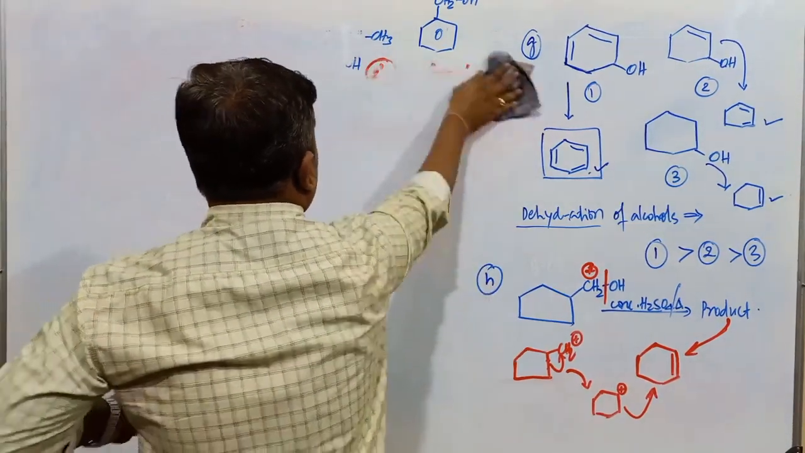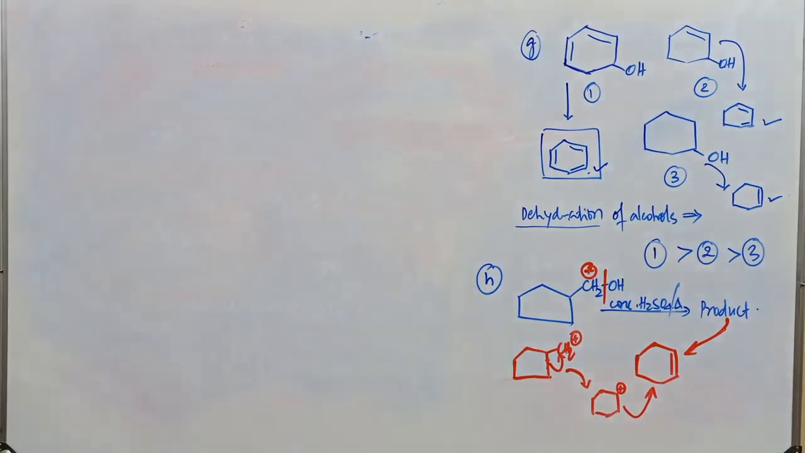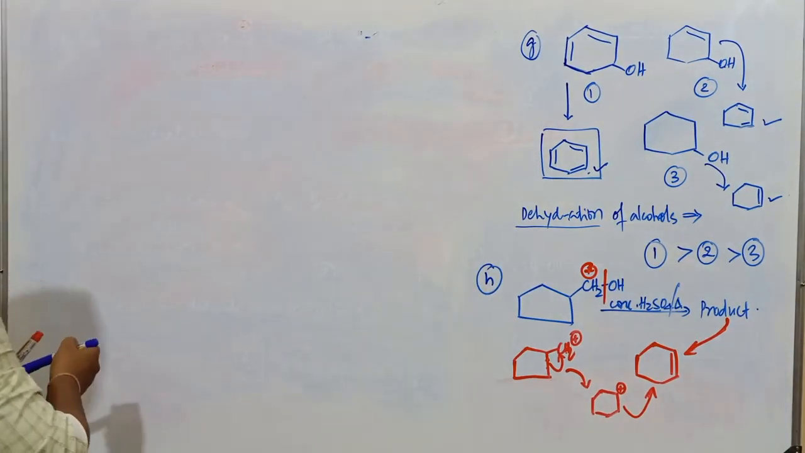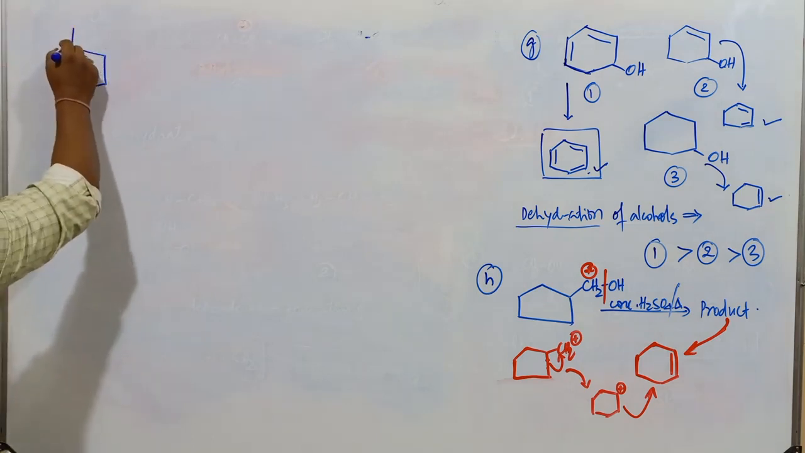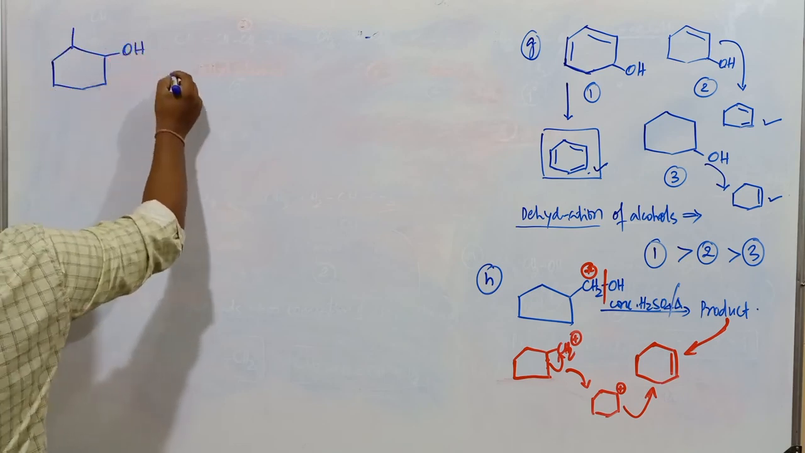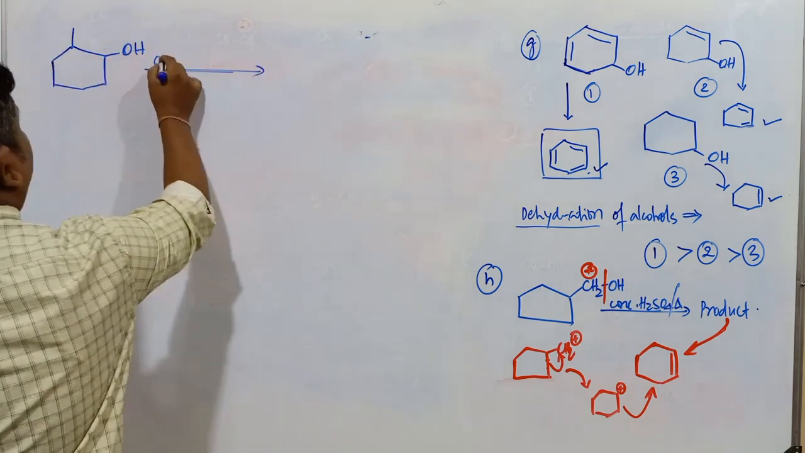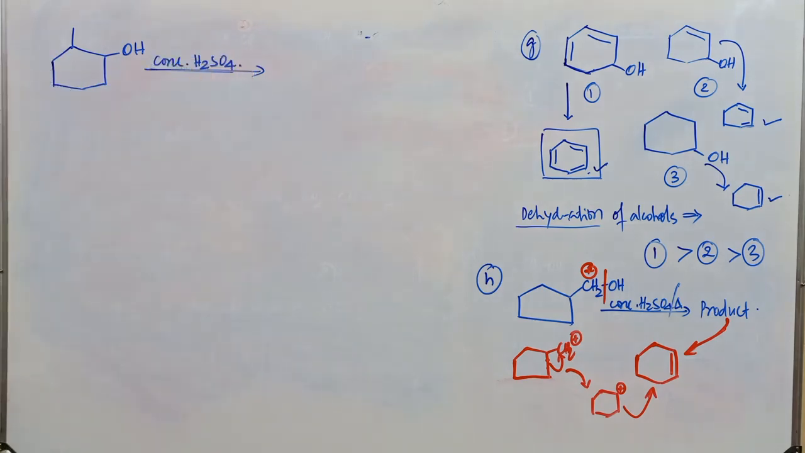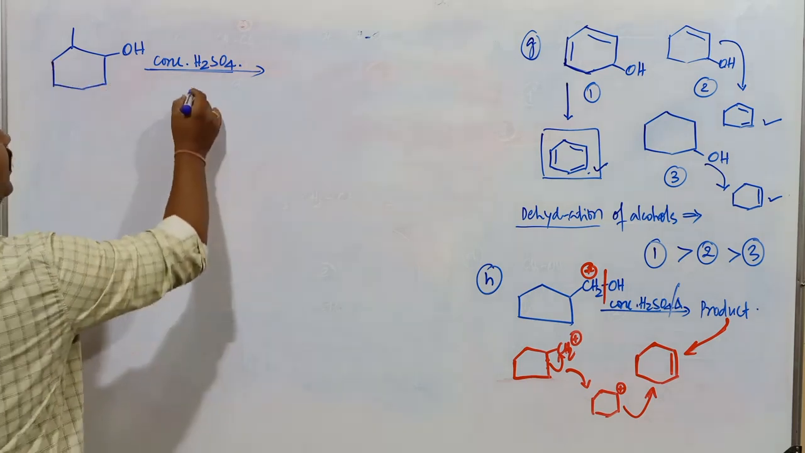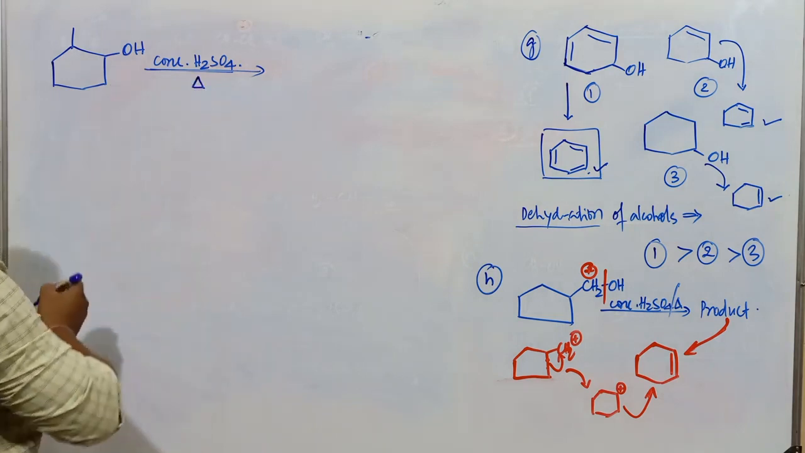Another example we consider here. What is the product obtained during the dehydration of this alcohol? This is OH. When this compound is treated with concentrated H2SO4, what is the main product obtained? What's the name of this one? It is 2-methyl cyclohexanol.